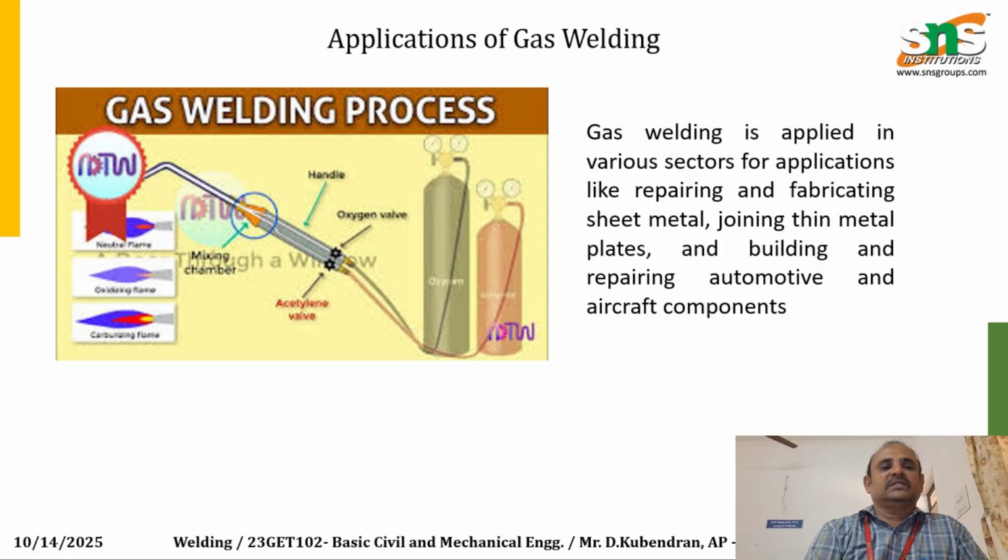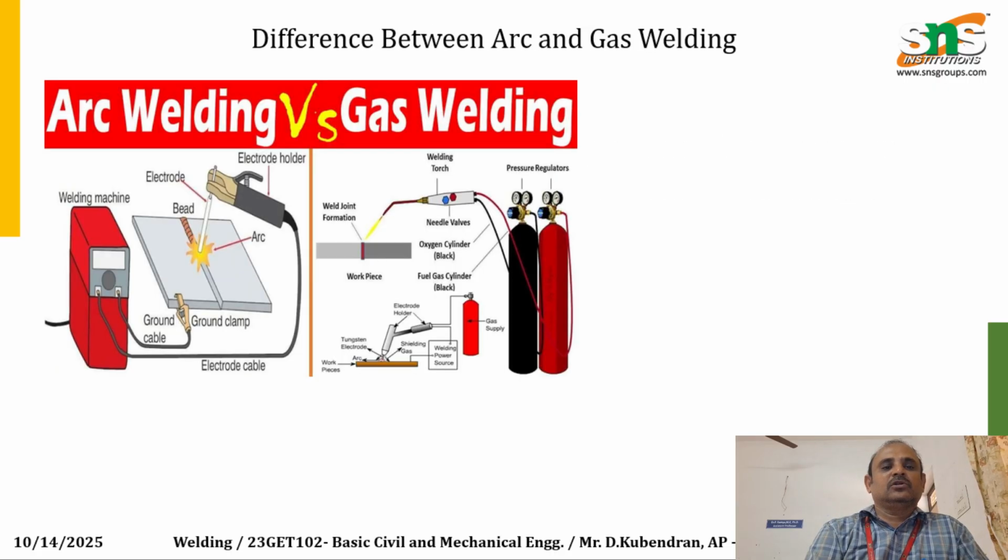Circuit completion: arc welding requires a complete electric circuit between the power source, electrode and workpiece. Arc formation: when the electrode is brought close to the workpiece, a spark jumps the gap, forming a continuous electric arc. Melting of metals: the intense heat melts the base metal at the joint, and in the case of consumable electrodes, also the electrode material to fill the joint.